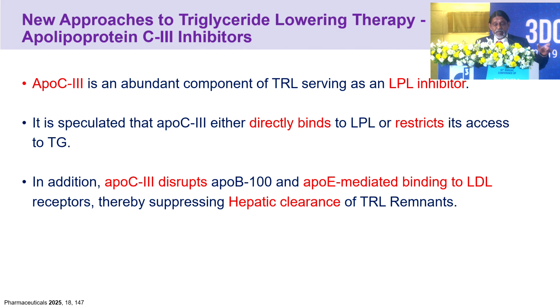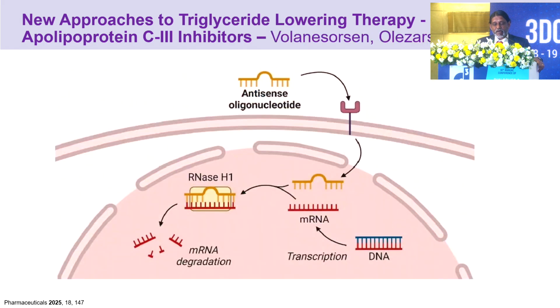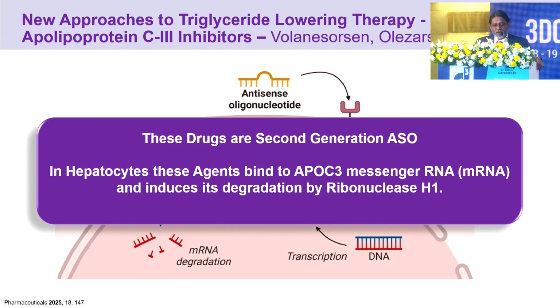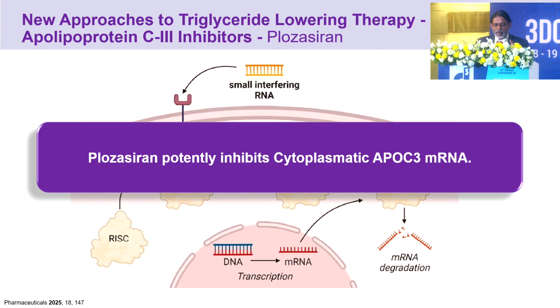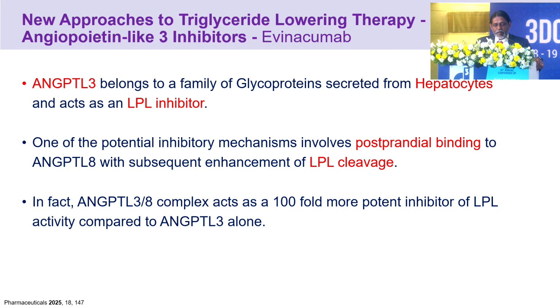In fact, it delays the binding with LPL and also delays the hepatic clearance of TRL remnants. This particular slide shows the effect of the apolipoprotein C3 inhibitors, volanesorsen as well as olezarsen. So these drugs bind to ApoC3 messenger RNA and induce degradation by ribonuclease. Next is plozasiran, and this inhibits the cytoplasmic ApoC3 mRNA.